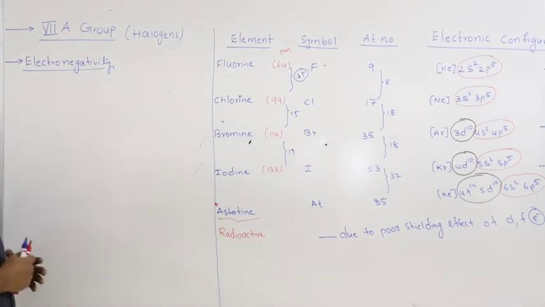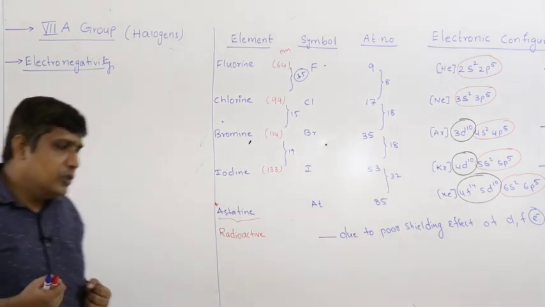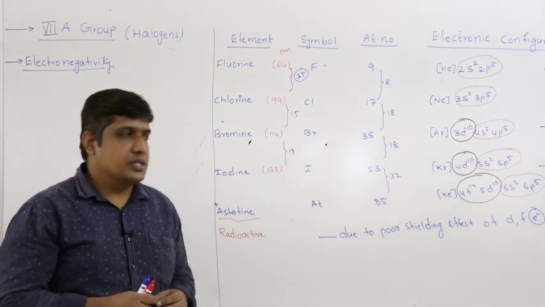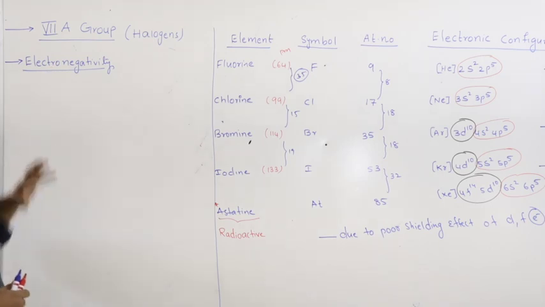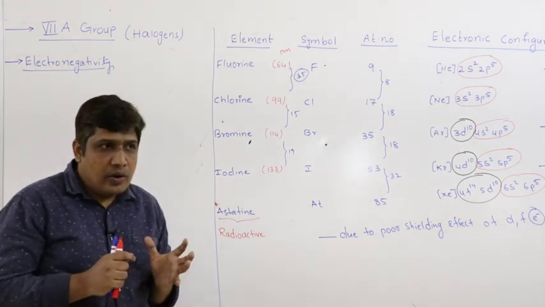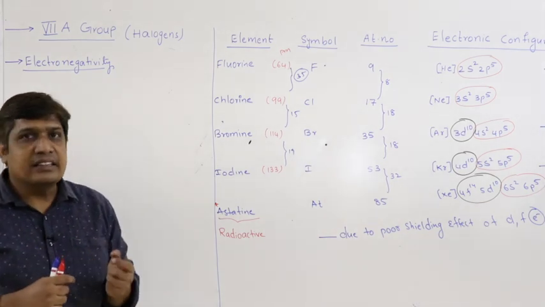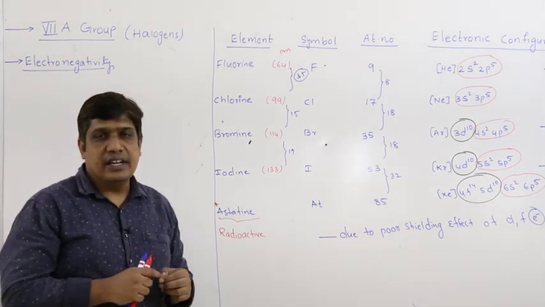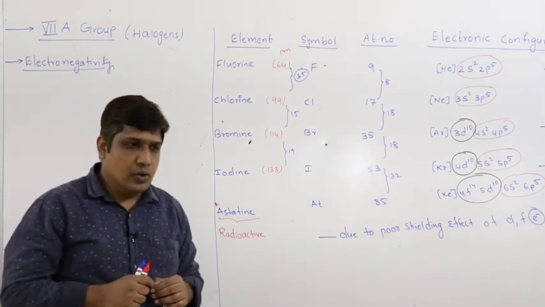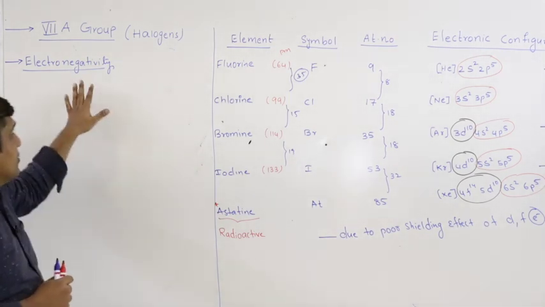It is the tendency of an element to pull the bonded pair of electrons towards it. Now, what kind of elements have higher electronegativity? If they can easily gain an electron to attain stability, then such elements are found to be more electronegative. So, what is the meaning of that?